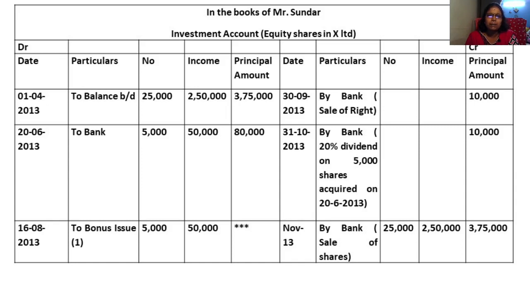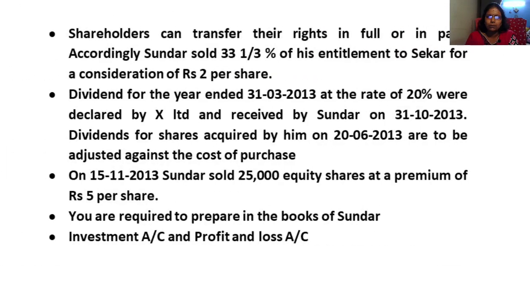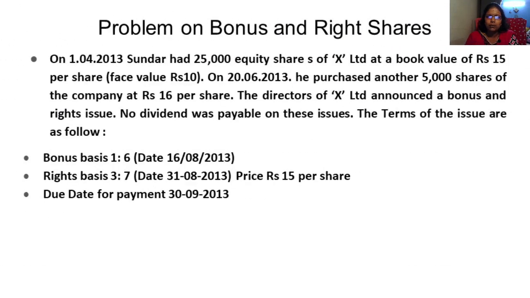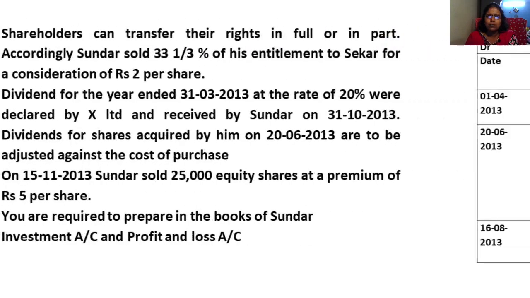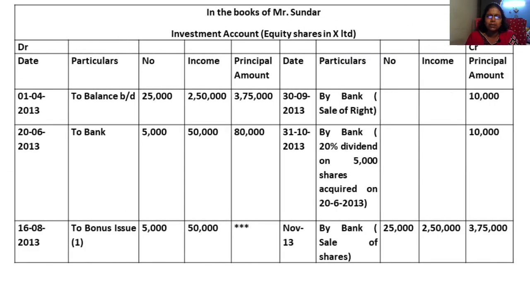Next, in the month of June, to bank, extra 5,000 shares he buys. Okay, 5,000 shares. What is the income actual value? 50,000. See here, they are telling you 5,000 shares of the company at 16 per share. So 5,000 into 16, you get 80,000.